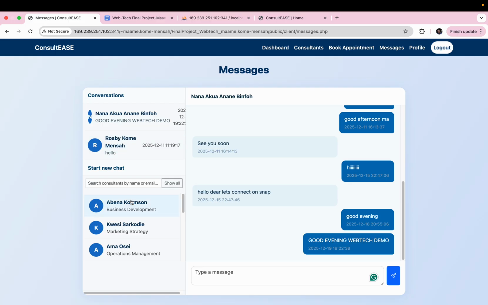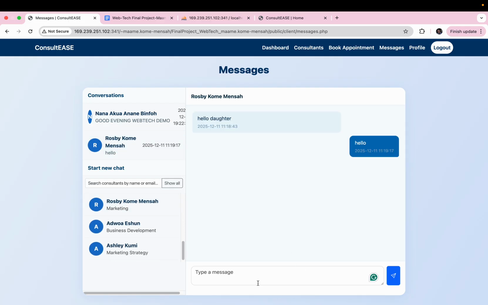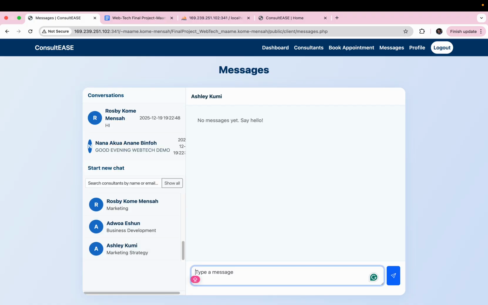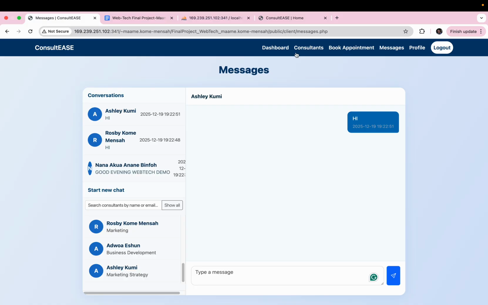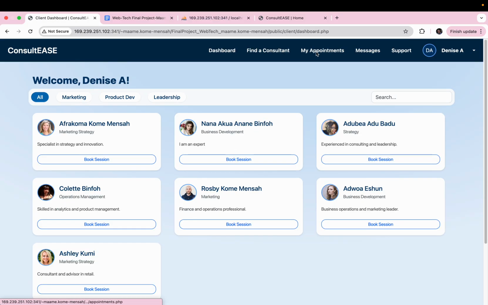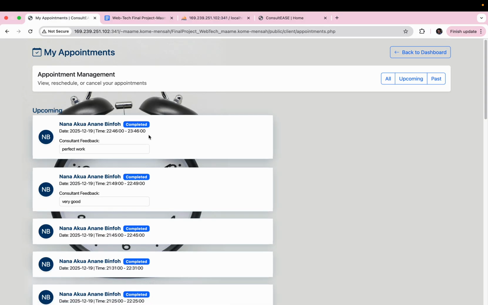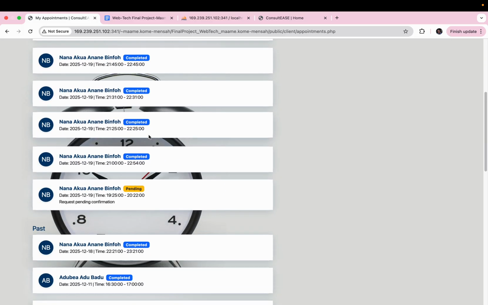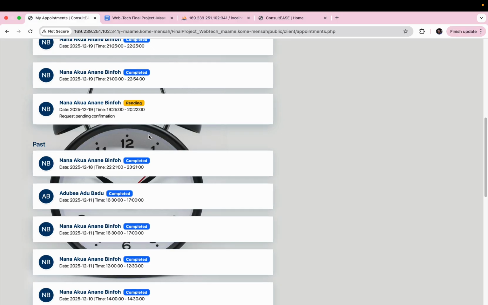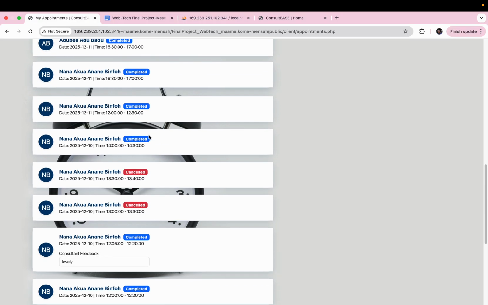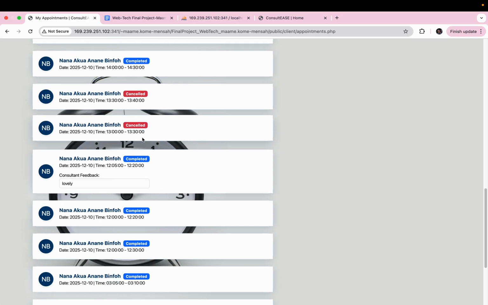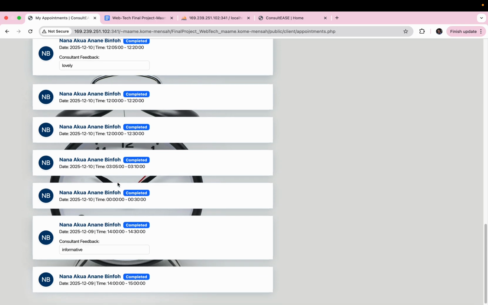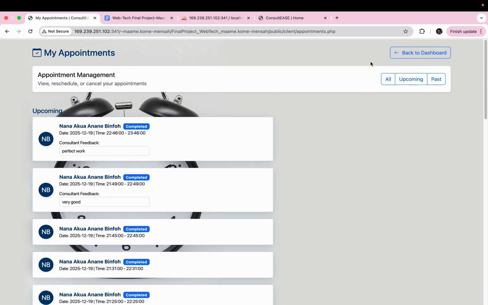Now the client can also message other consultants that it hasn't even booked a session with yet. So it's real-time messaging going on. So now we go back to dashboard, and on the client side as well, they can view all the appointments. So these are some previous appointments that I had already done when I'm testing my data. So we had pending, we had completed, and we had cancelled. So the consultants actually cancelled, and then we have some feedback too from the consultants as well, all showing here.